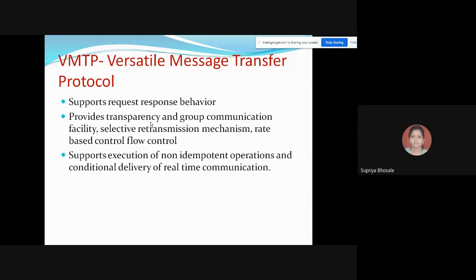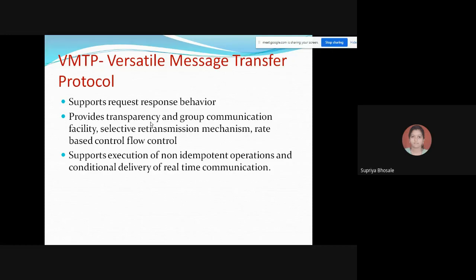That is, the RR algorithm is implemented in this, with request response behavior between the client and one or more server processes. It is based on the concept of message transaction that consists of a request message sent by a client to one or more servers followed by zero or more response messages sent back to the client by the servers, at most one per server.